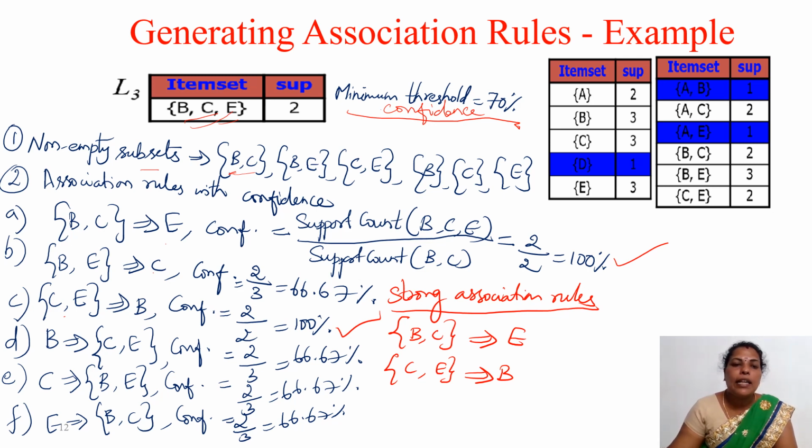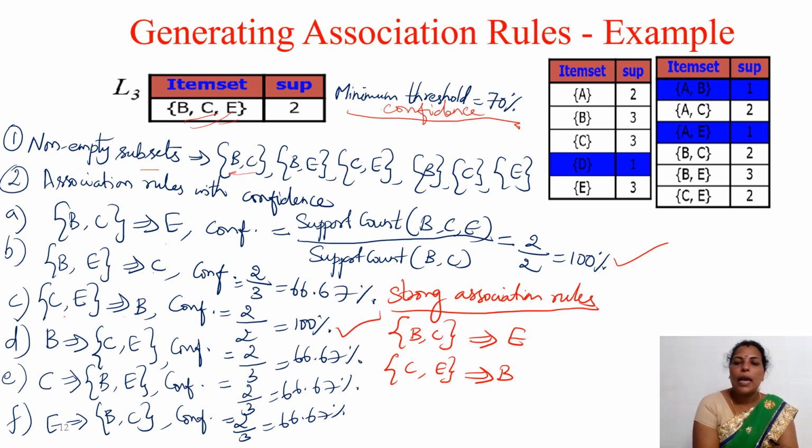Here only this one and this one satisfy the minimum threshold, that is, it must always be greater than or equal to the minimum threshold. So we are getting only two rules greater than the minimum threshold value. So we write these two rules as the strong association rules: B comma C implies E and C comma E implies B. What it means is, if anyone is buying B and C items, there is a possibility of buying the E item. That is the meaning. So this is the strong association rule generation process.